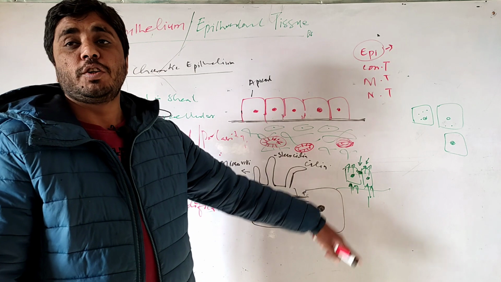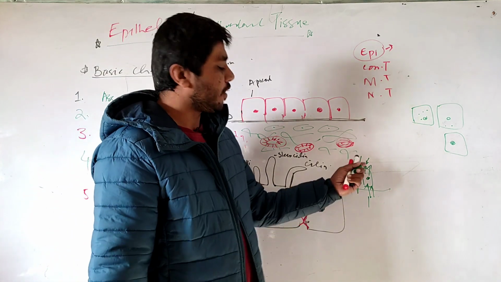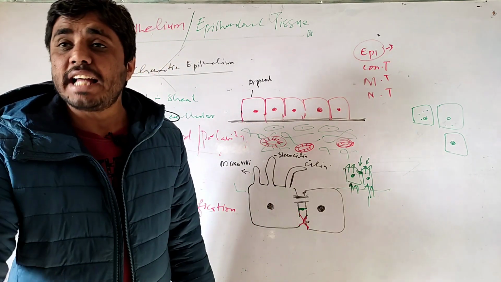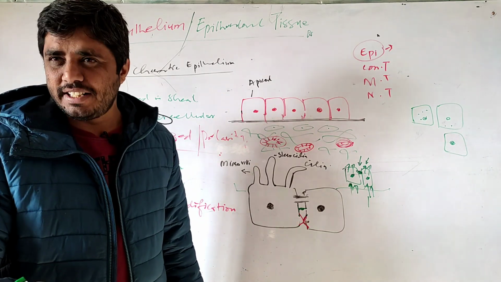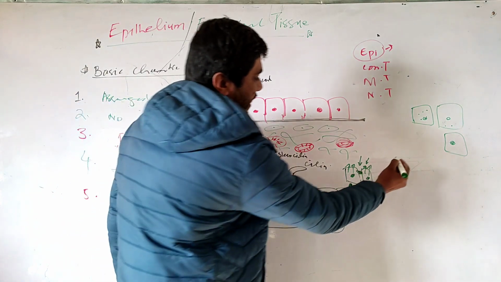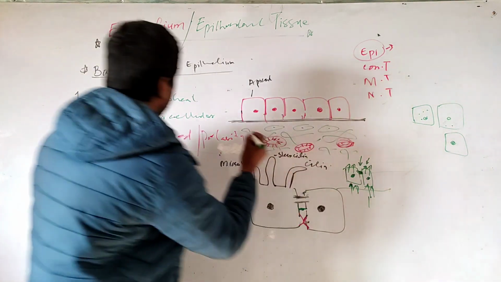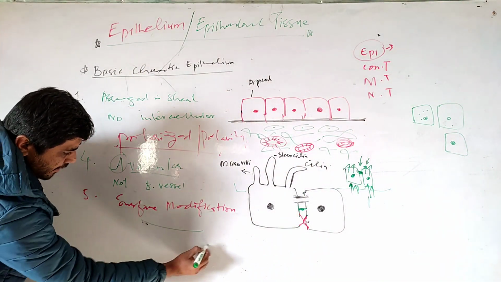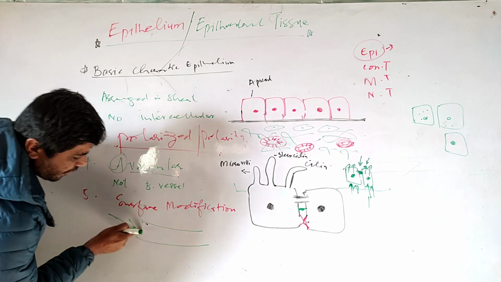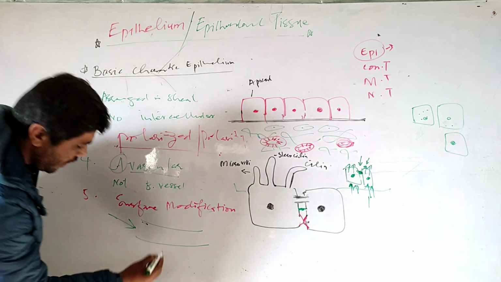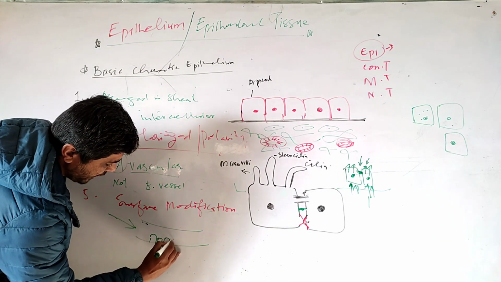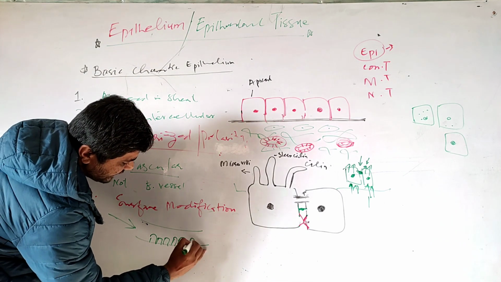So you may be thinking, what is the role of the tight junction? Take the example of the intestine. The epithelial cells of the intestine have tight junctions. Food passes through the intestine, and its lining has epithelial cells.